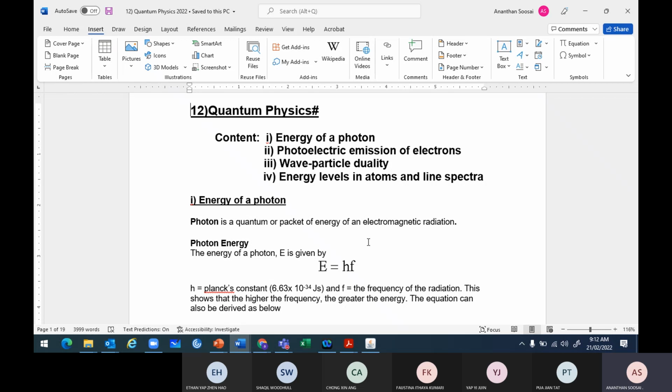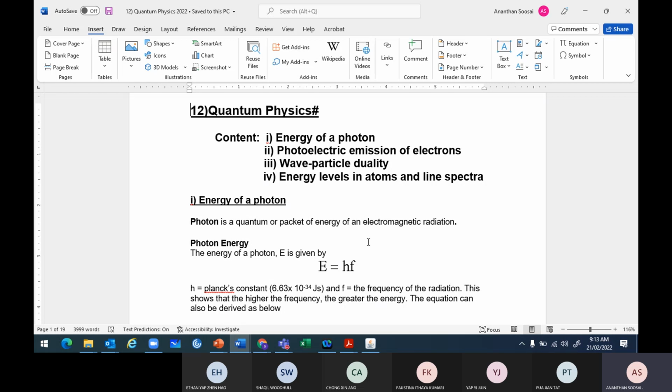Another outcome which is against the wave idea, which happens in the photoelectric effect. Second is the existence of threshold frequency. Wave theory predicted that any frequency should release the electron, just a matter of time. Energy has nothing to do with frequency according to wave theory. But here they found there is a threshold frequency, a certain minimum frequency. You need to go above a certain minimum frequency to emit the electron.